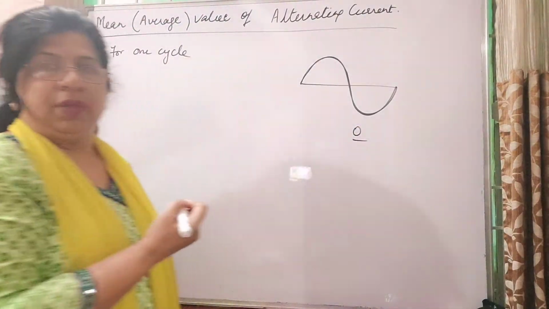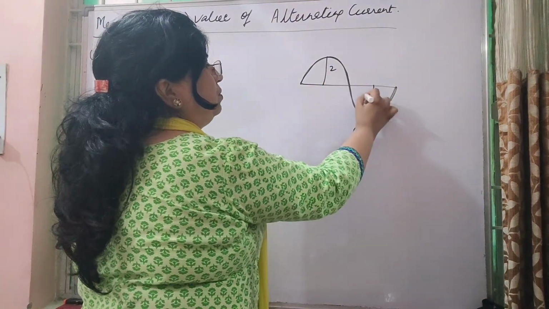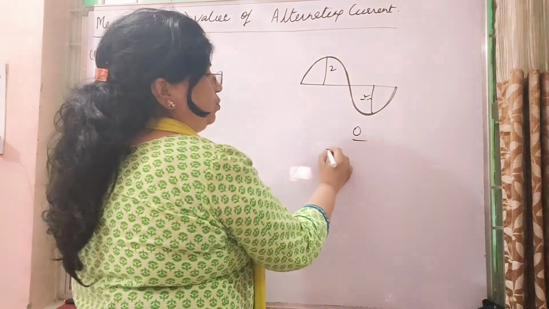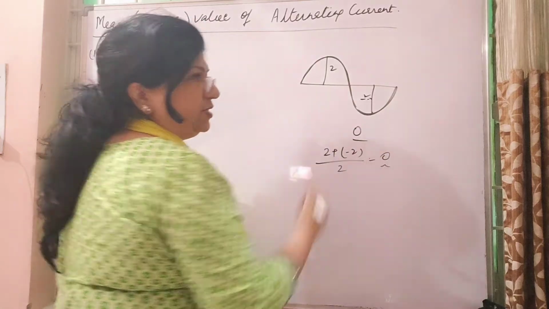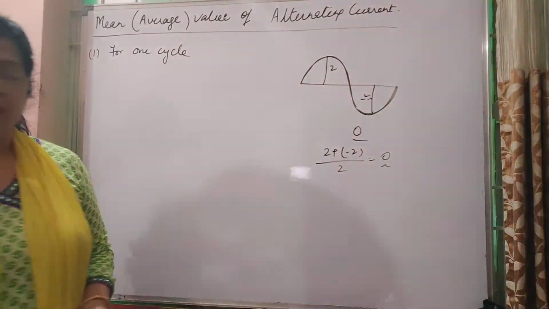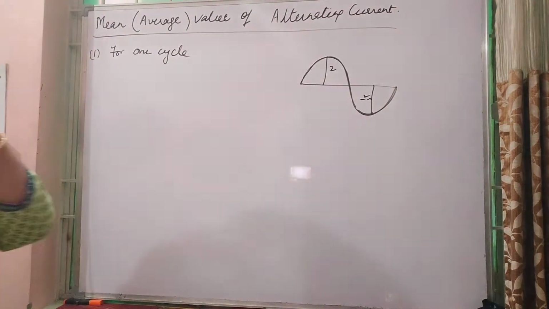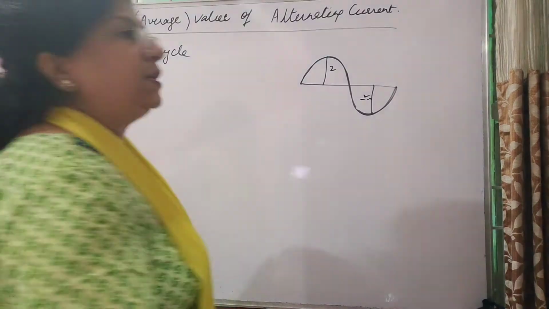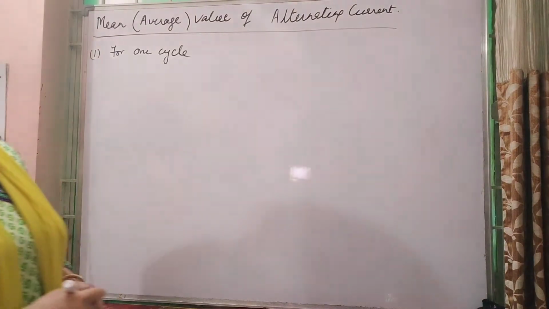Yes or no? क्यों? भाई अगर मान लीजिए आप इसको 2 कहते हैं तो ये हो गया -2. Right? So average is what? 2 plus -2 upon again 2, that is we are having 0. Average तो आप ऐसे ही निकालते हैं, right? So the average current here is 0. But to prove it mathematically, ये तो बात हुई एक concept की. To prove it mathematically, we are going to do the derivation.